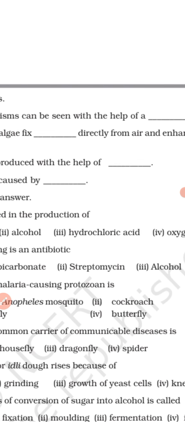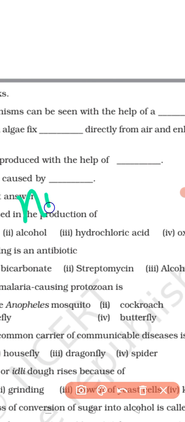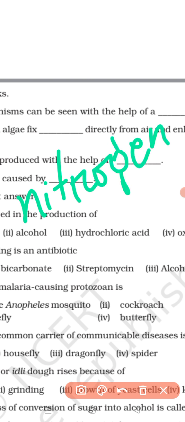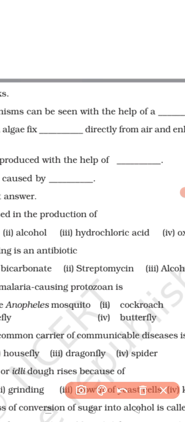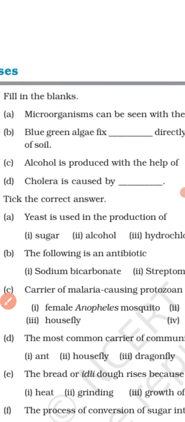Next, statement B: blue green algae fix dash directly from air and enhance fertility of soil. So what will be the answer of this? Blue green algae fix what? Nitrogen gas. It fixes nitrogen gas from the atmosphere directly, and it enhances the fertility of the soil.